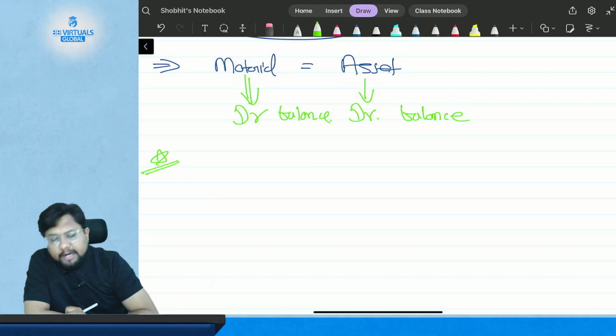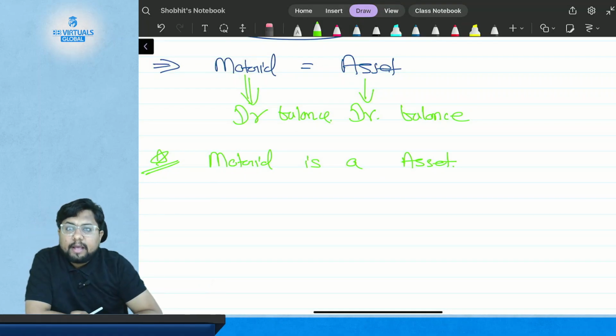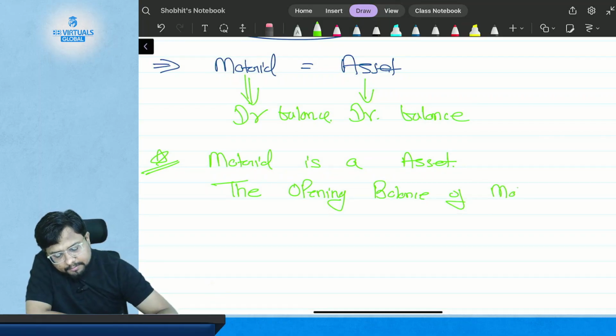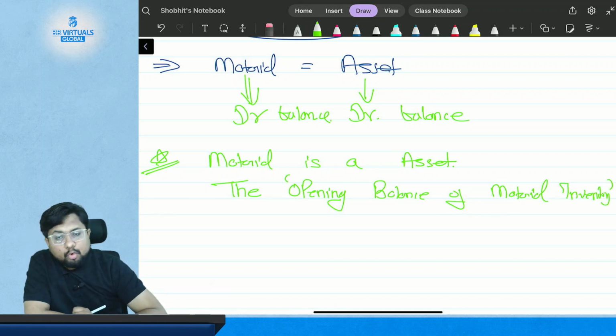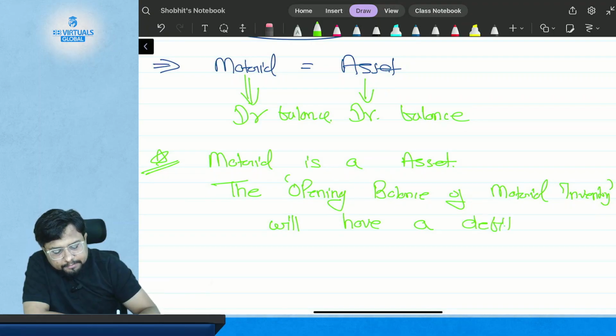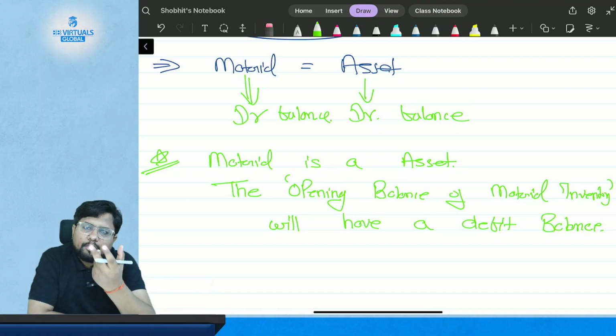That means we get the point that material is an asset, and the opening inventory or opening balance of material inventory will have a debit balance, because material is your asset and an asset always has a debit balance.